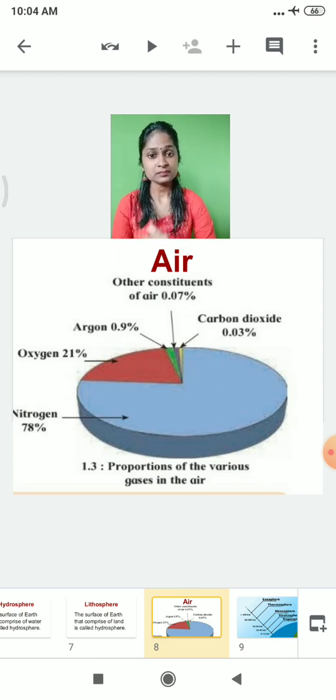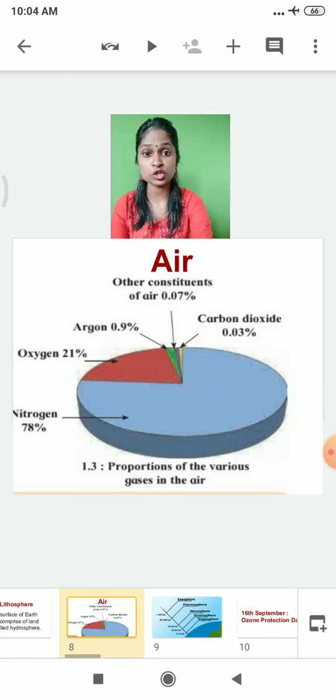After that, the next portion. You all know that the atmosphere is surrounded by air, and the air is a mixture of gases. There is a variety of gases present in the air. You can see here that the maximum portion of the gases is occupied by nitrogen. Next comes oxygen, and the remaining only 1% is occupied by other gases. Air is very essential for breathing, for the process of respiration.